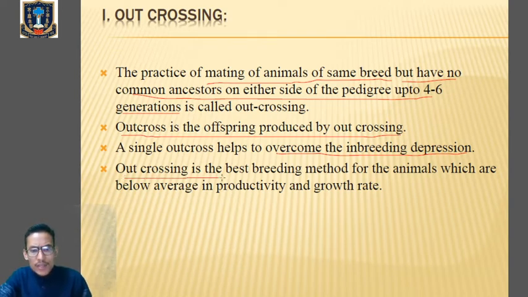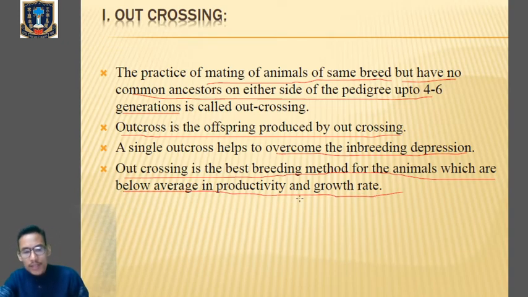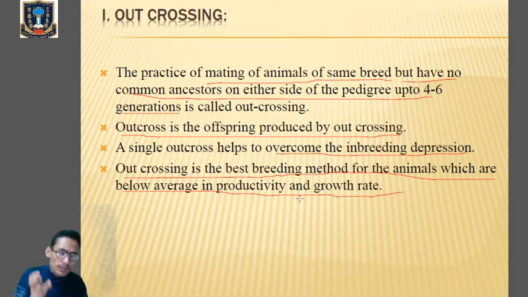So outcrossing is the best breeding method for animals which are below average in productivity and growth rate. If any animal has lower productivity and a lower growth rate, then we can go for outcrossing, where we will mate them with animals of the same breed that do not share common ancestors for 4 to 6 generations. And remember, outcrossing is the simple way to overcome inbreeding depression.